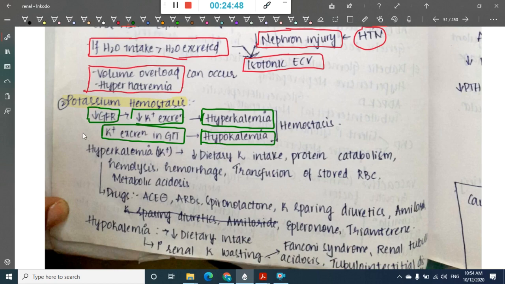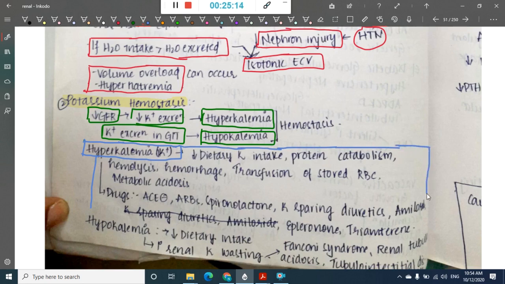What are the causes of hyperkalemia in chronic kidney disease? Hyperkalemia is seen whenever there is high dietary potassium intake, or when the patient has more protein catabolism, hemolysis, hemorrhage, transfusion of stored RBCs, or metabolic acidosis.